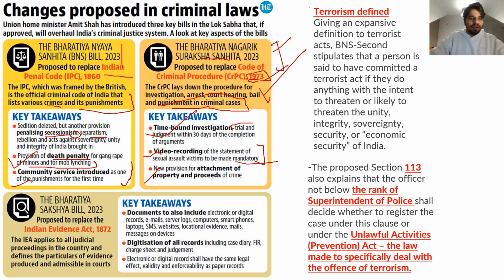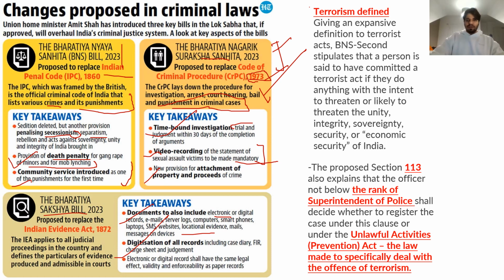Now we are going to talk about the Bharatiya Sakshya Bill, which has replaced the Indian Evidence Act, right? The major aspect of the Bharatiya Sakshya Bill is digitization of all the records, and now evidence could be any evidence of electronic medium like messages, emails, server logs, right? Locational evidence, mails, etc. So these are the three bills which were introduced to replace the erstwhile colonial criminal laws.